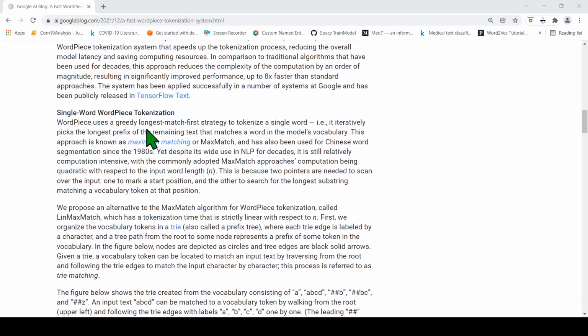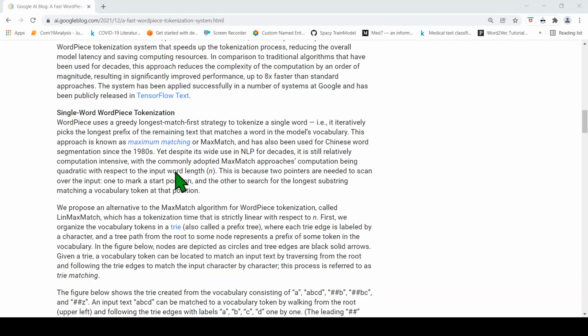First, single word piece tokenization. The traditional word piece uses a greedy longest-match-first strategy to tokenize a single word. This approach iteratively picks the longest prefix of the remaining text that matches a word in the model's vocabulary. This technique is called maximum matching, or max match. It has been widely used in NLP, but it is computationally intensive. The computation approaches quadratic complexity with respect to input word length n.